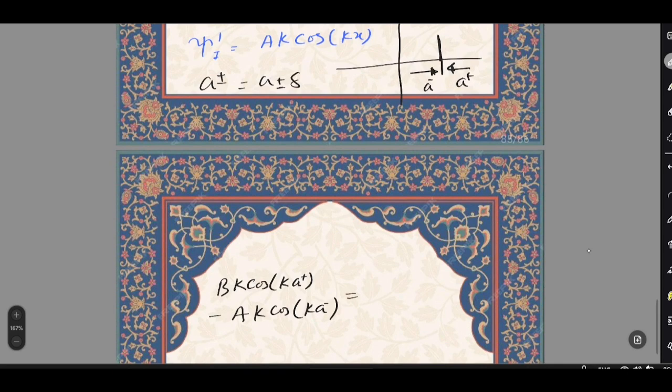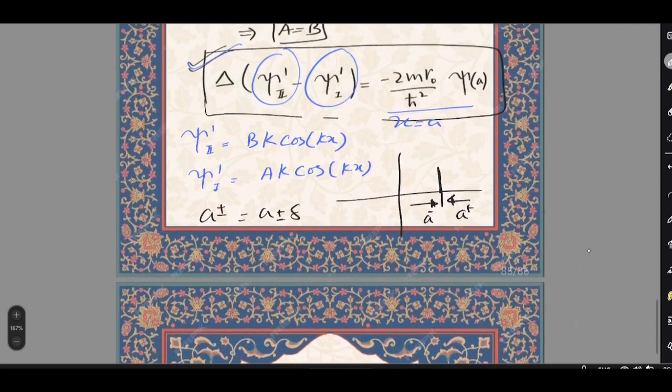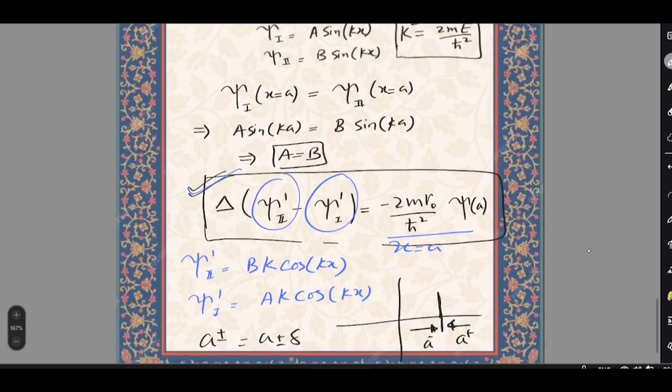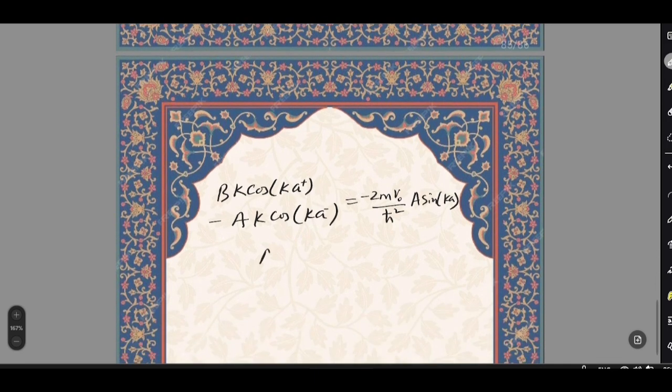So this equals minus 2mV0 by h squared times psi at x equals a. We can put any of the functions, suppose A sine of ka, right? Now we know A equals B, so we can cancel it out. So we have simply k cos of ka positive minus k cos of ka negative equals minus 2mV0 by h square times sine of ka.